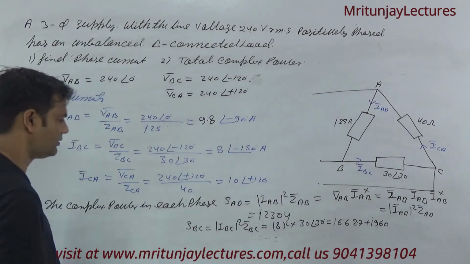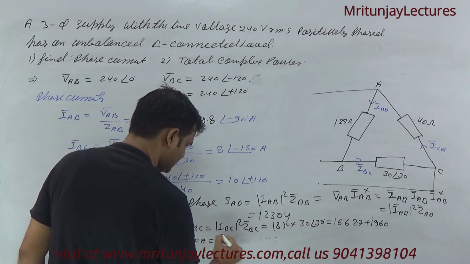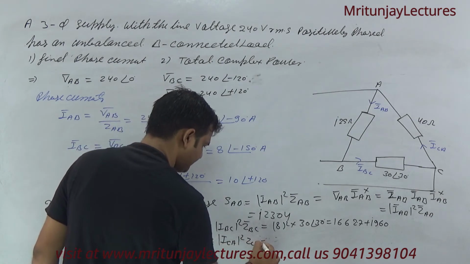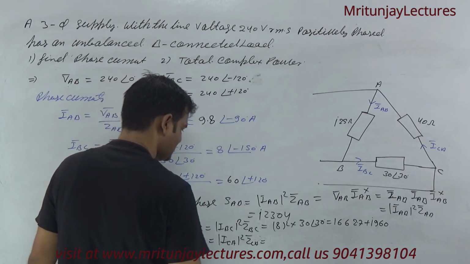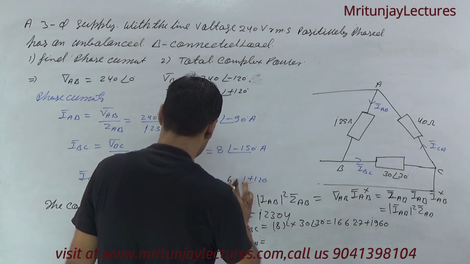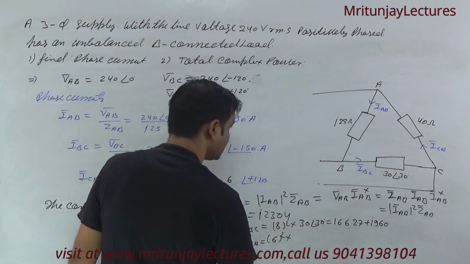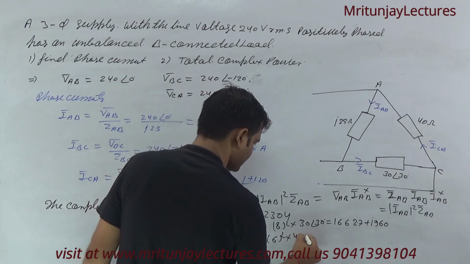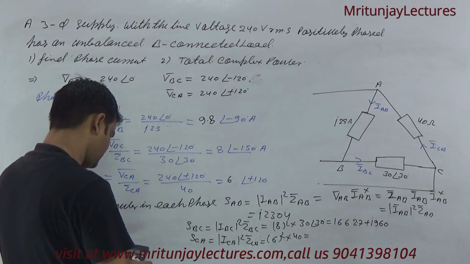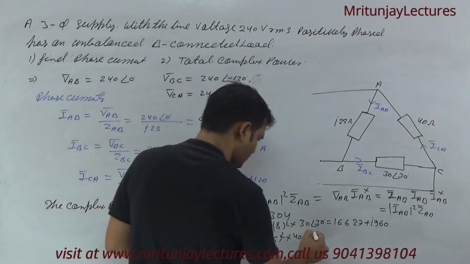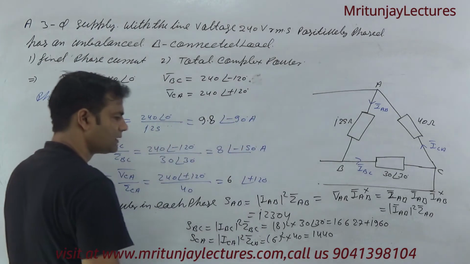Okay, now what about CA? ICA to the whole square into ZCA. Six to the whole square into 40. So 6 square into 40, we got 1440. Clear?